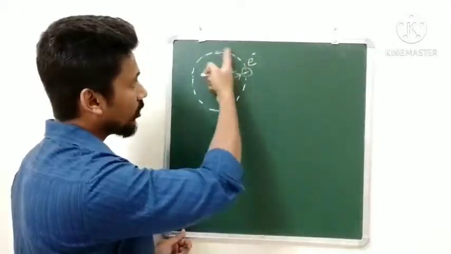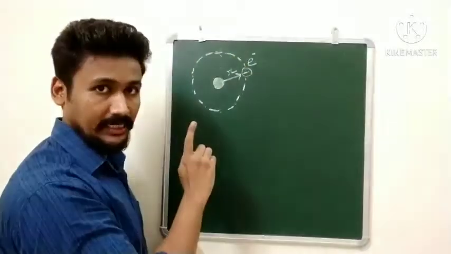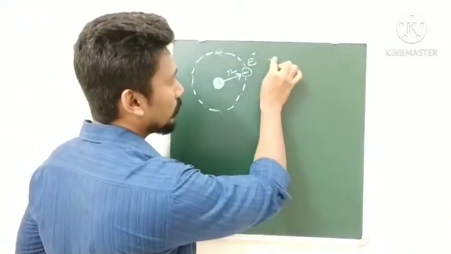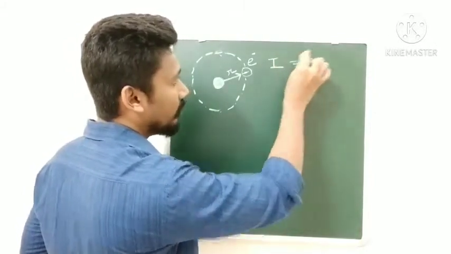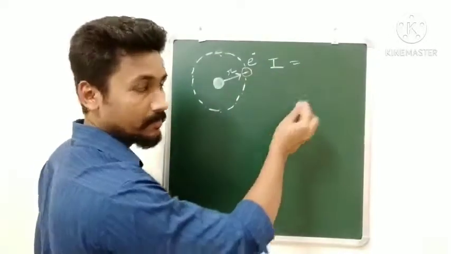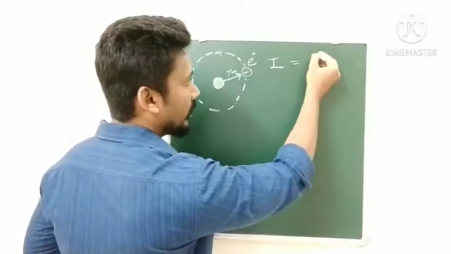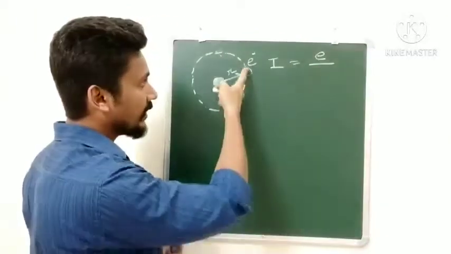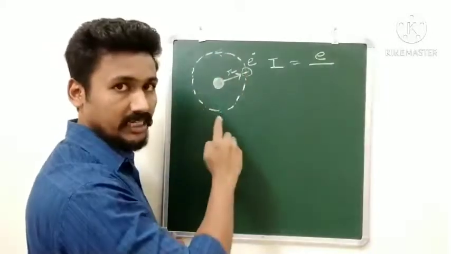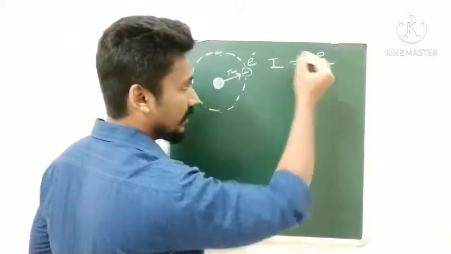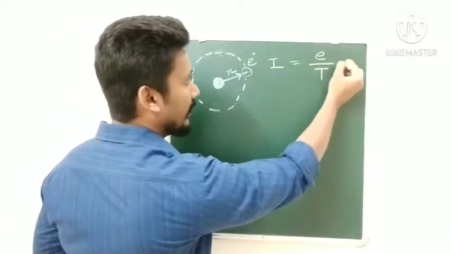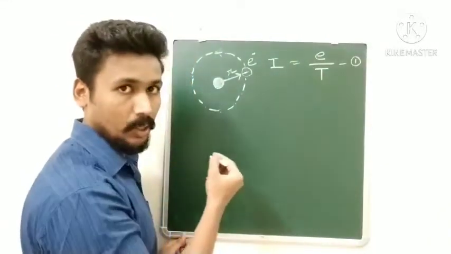Because this electron is moving around the nucleus, we can call it an electric current. So the electric current I will be given by charge upon time. The charge of an electron is e, divided by time. We will take the time to complete one complete rotation, that is the periodic time, denoted by capital T. So we get I equal to e by T. Let us call this equation number 1.